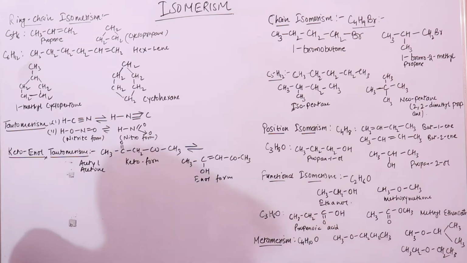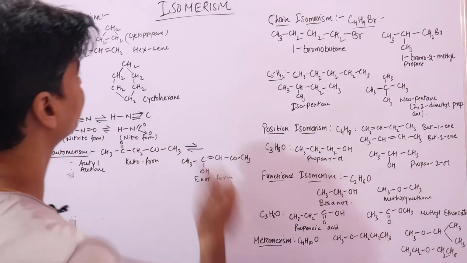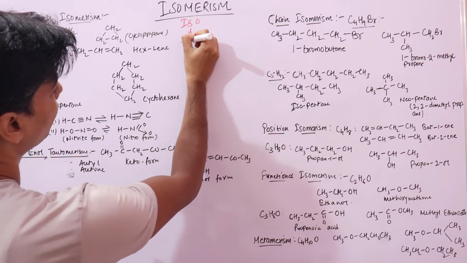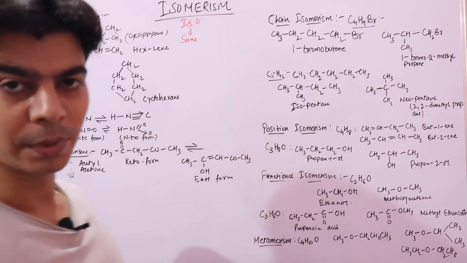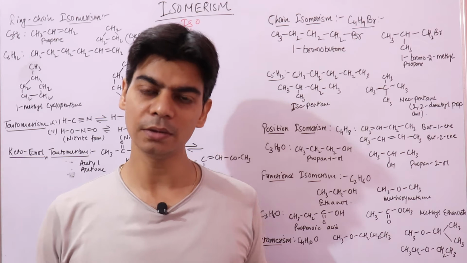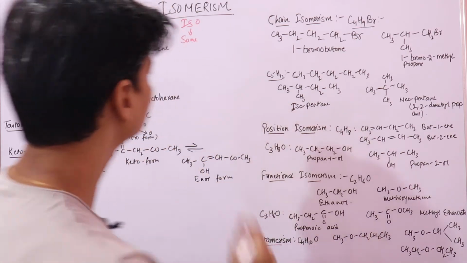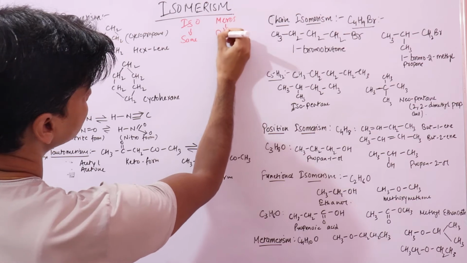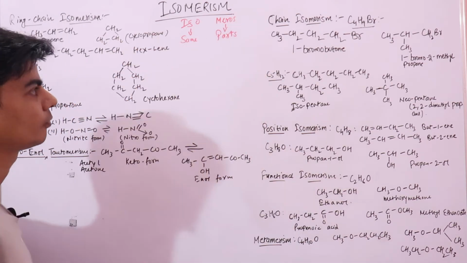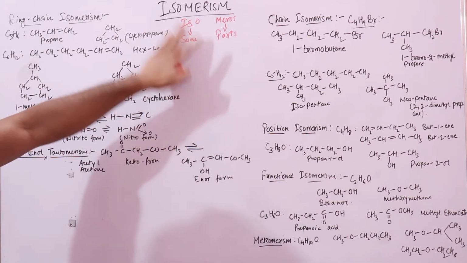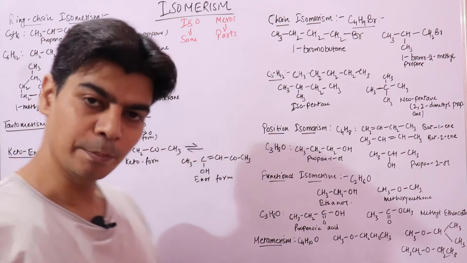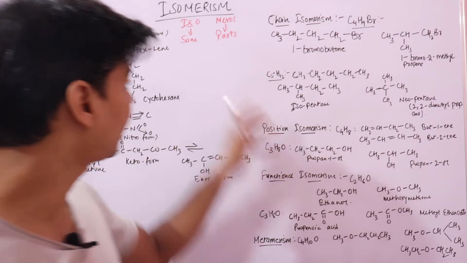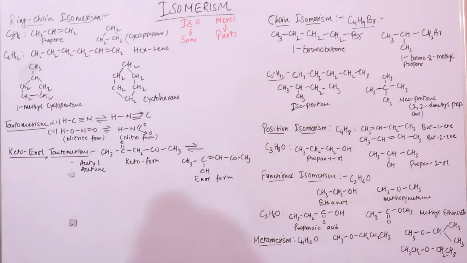Isomerism, if you look at this word, iso means same. And merism is taken from the Greek word meros, which means parts. So here isomerism refers to same parts. Same parts of something, which we'll just come back to. We'll get back to this.